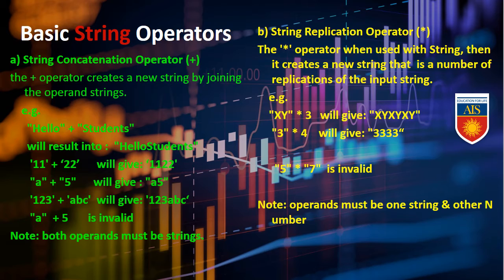Next one, 'a' plus 5, it will be invalid. Why invalid? Because a is within double inverted commas, that means a string, but 5 without any inverted commas is a number. So according to the rule, we cannot add a number and a string together. Same kind of data type we can join or apply concatenation. Note, both operands must be strings to solve this problem.